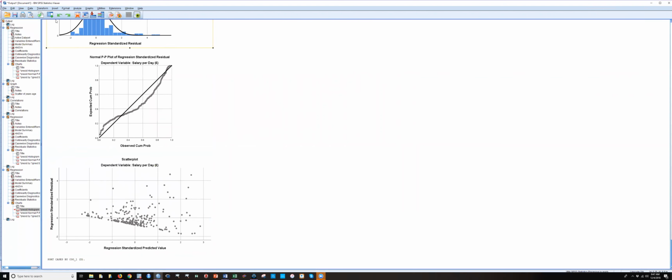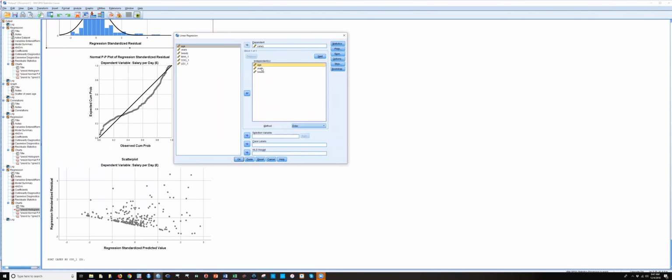The way you solve it is to take out one of those variables that are collinear. So, we detected from the VIF that it's age and years. You might want to take out age or years, whichever one you have a theoretical reason for leaving out.